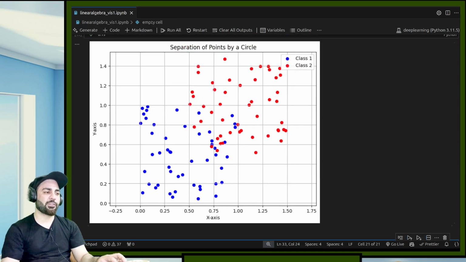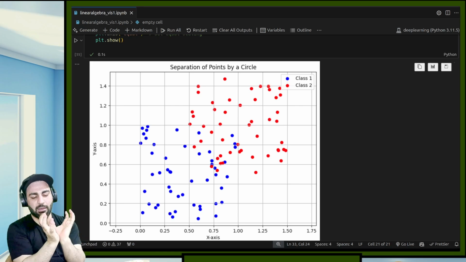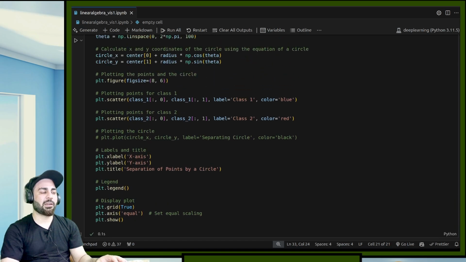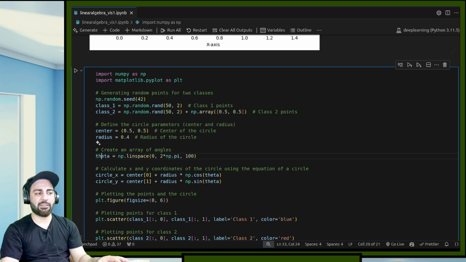I'll show you the data first. So you can see again there is some structure to the data. If I can encircle this, if I can make a circle around this blue, then whatever is outside that circle will be red points. So how to create a circle? You know the equation of a circle. So I have the center and the radius, and I have theta with me. And this is how I can create x and y of this.